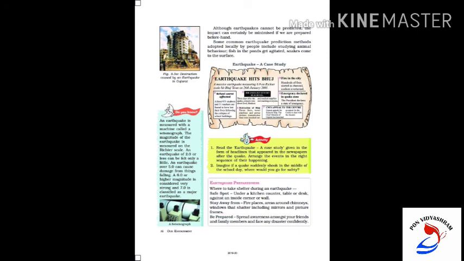Earthquake preparedness. Where to take shelter during an earthquake? Safe spot. Under a kitchen counter, table or desk, against an inside corner or wall. Stay away from fireplaces, areas around chimneys, windows that shatter including mirrors and picture frames. Be prepared. Spread awareness amongst your friends and family members and face any disaster confidently.